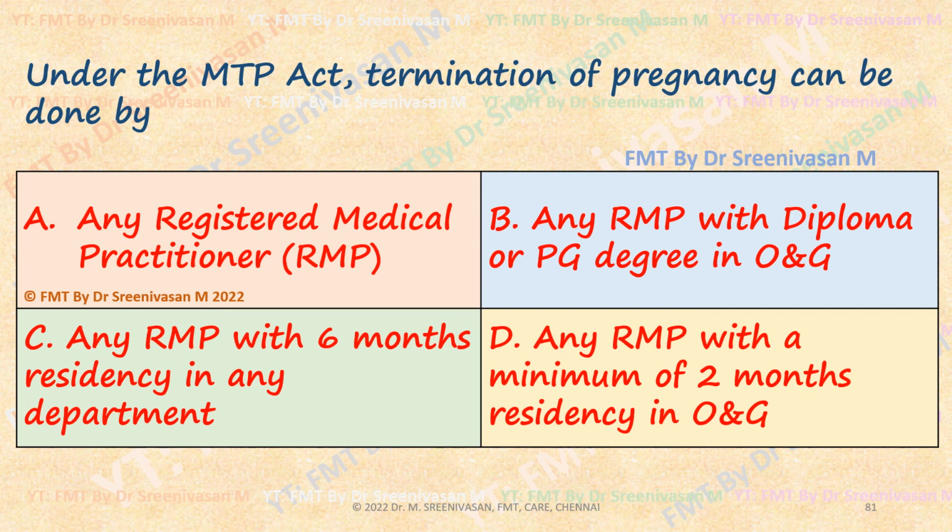Only in emergency can it be done, whereas elective MTP cannot be done. So the answer here is B. Any RMP with a diploma or PG degree, irrespective of duration, can do it. Any RMP can also do it with the necessary experience like 6 months of house surgency that we already discussed.